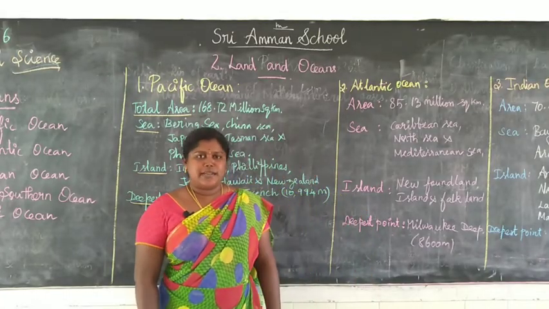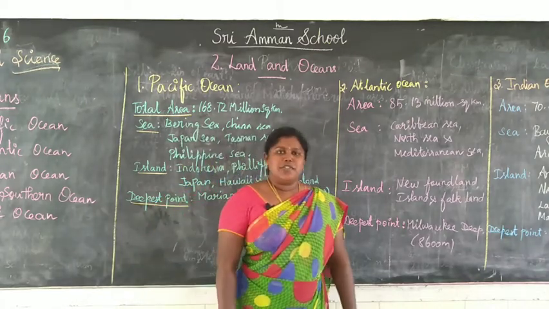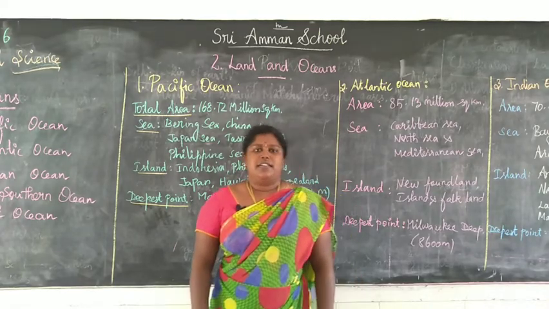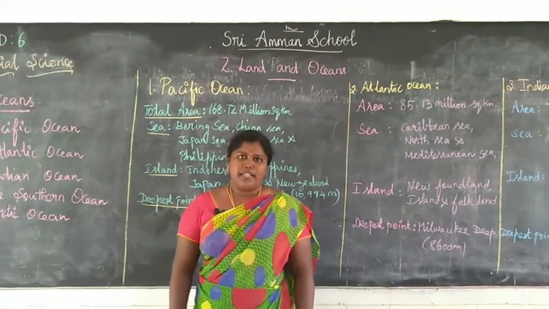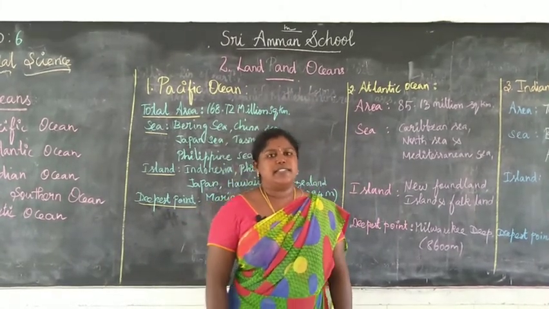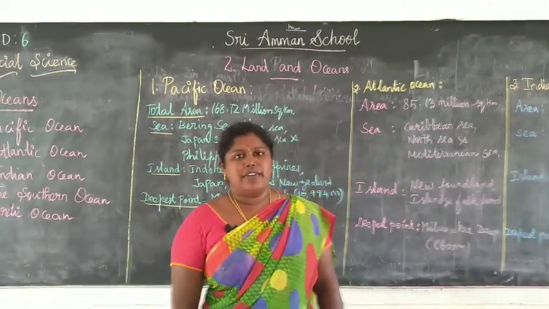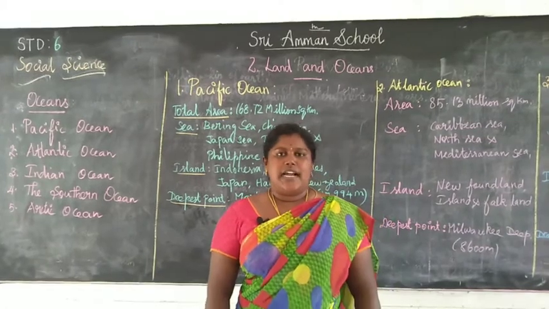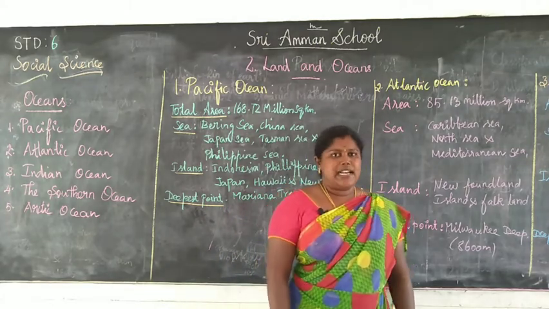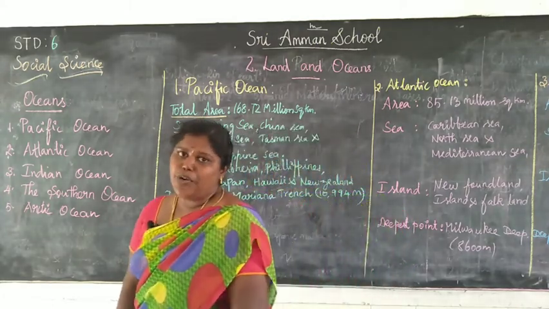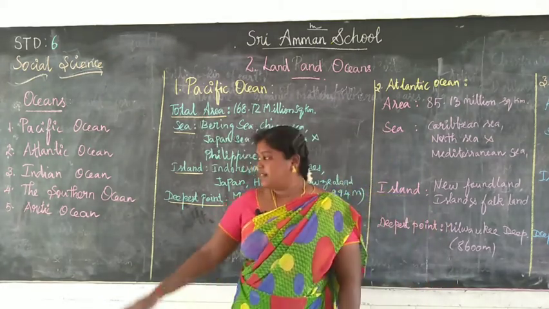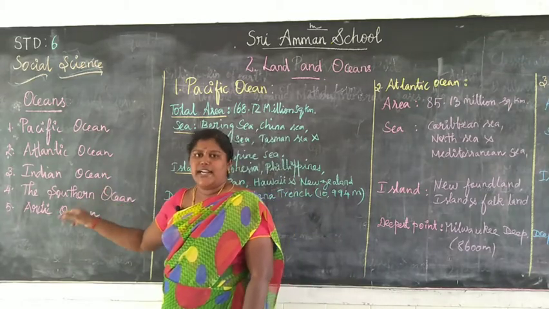Next one, we are going to discuss oceans. The earth looks blue when we see it from space. This is because 2/3 of the earth's surface is filled with water. The water will be in the form of oceans and seas. What is meant by oceans? The vast expanse of water is known as oceans, and the seas are the areas which are partially or fully covered by land surfaces. We already know that there are five oceans: Pacific Ocean, Atlantic Ocean, Indian Ocean, Southern Ocean and Arctic Ocean.